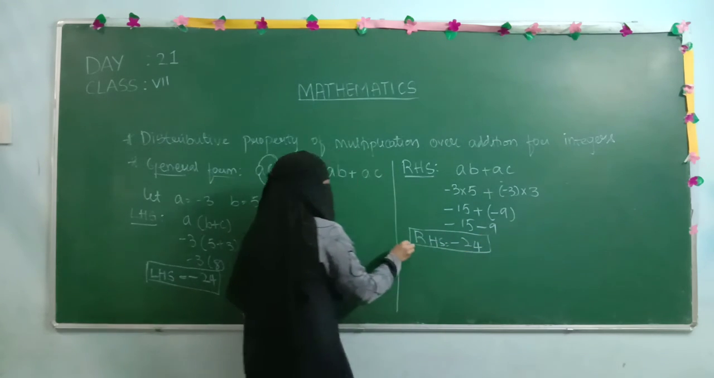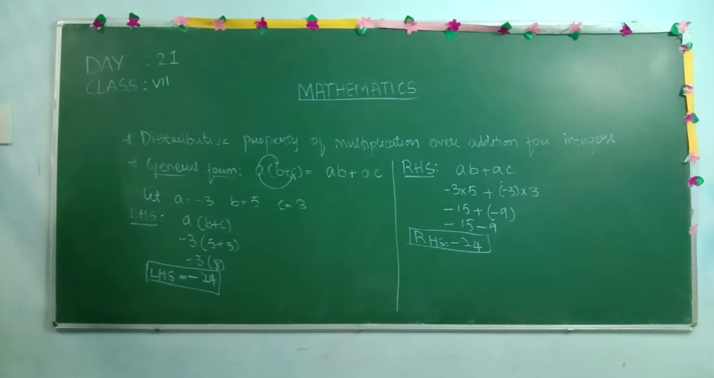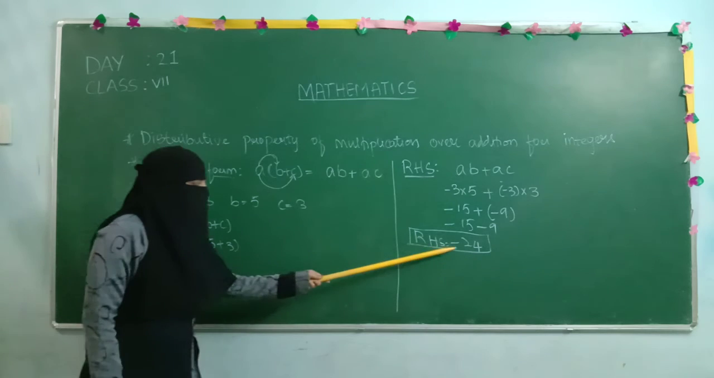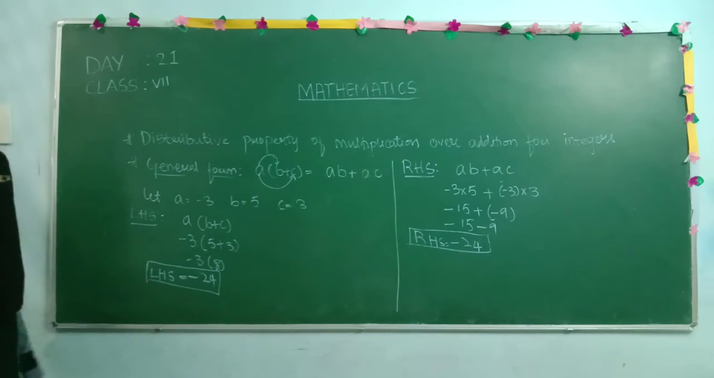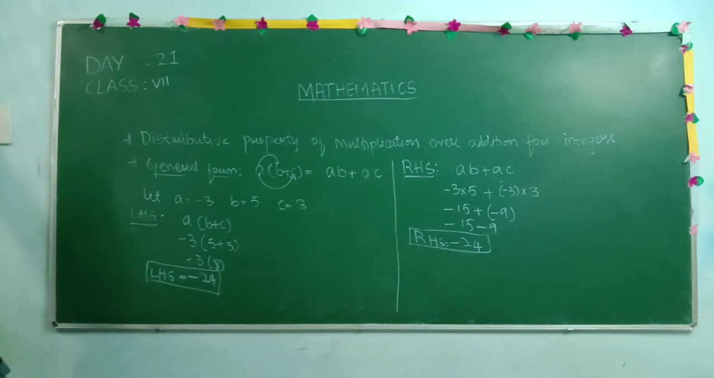Now observe this LHS and RHS. LHS you got as minus 24 and RHS also you got as minus 24. What have you observed? Exactly, they both are equal. So now we are going to conclude the statement. Distributive property of multiplication over addition is verified for integers, because LHS and RHS both are equal.